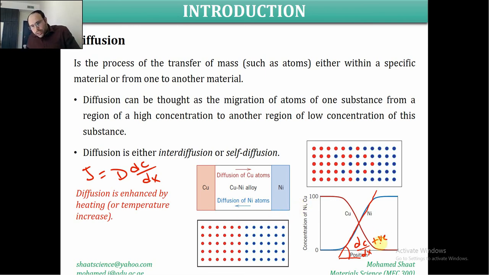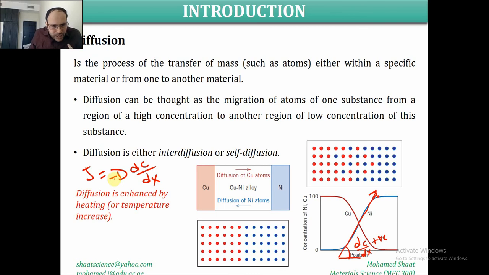Because why? Because this slope is positive, and to have a positive slope, it means that it should be moving or diffusing in the right direction. It's moving this way, right? But this is not the case. The diffusion should actually be in the opposite direction. So that's why we are plugging in this negative.